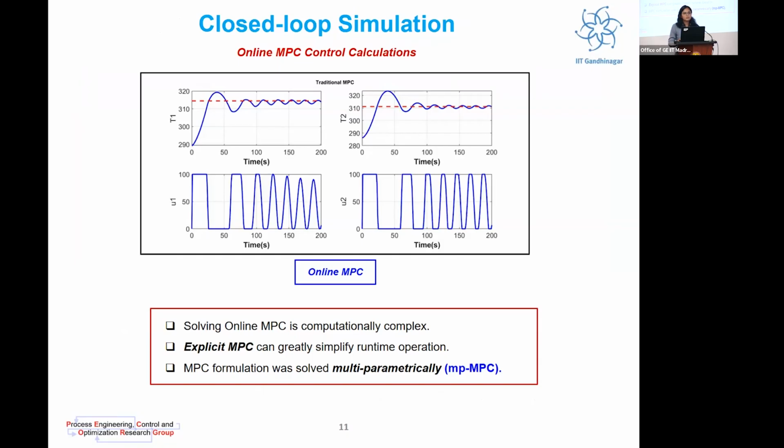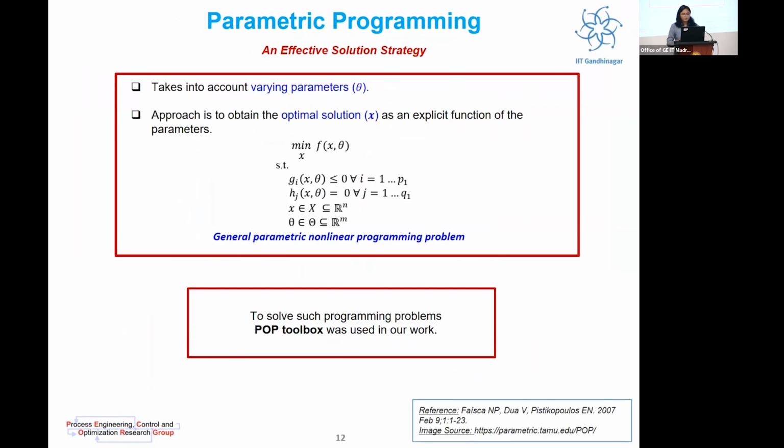The mathematical formulation that was shown earlier of MPC was solved in multi-parametric form. Before going to explicit MPC, let me give you a quick overview of what is parametric programming and what is multi-parametric programming. As you can see in the mathematical formulation, the objective function is an explicit function of decision variables and parameter. And you have a set of inequality and equality constraints, plus there are some constraints on states and parameters. To solve such programming problems, POP Toolbox was used in our work.